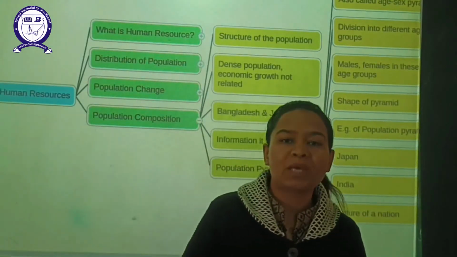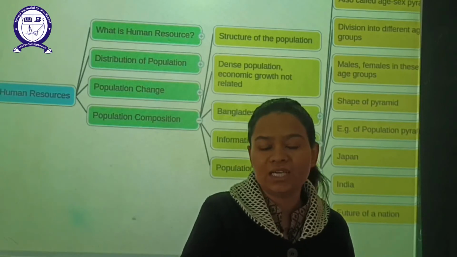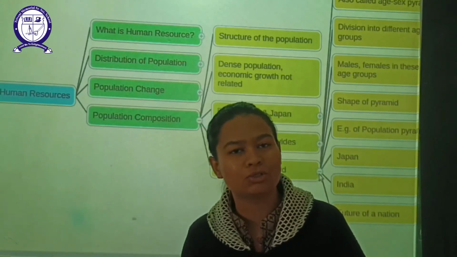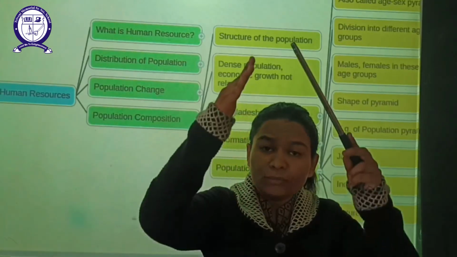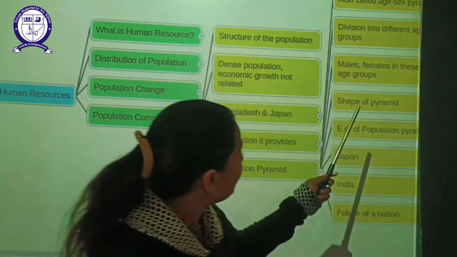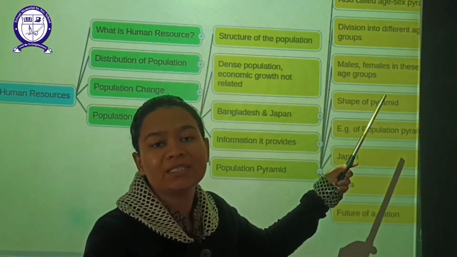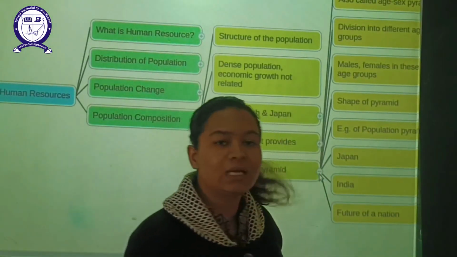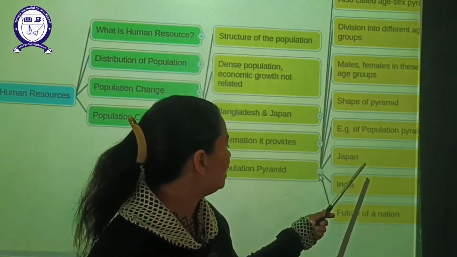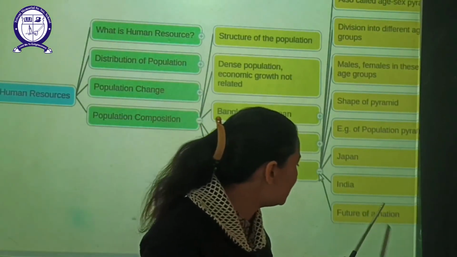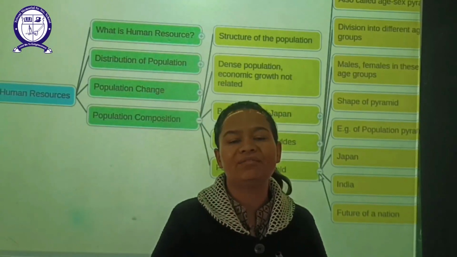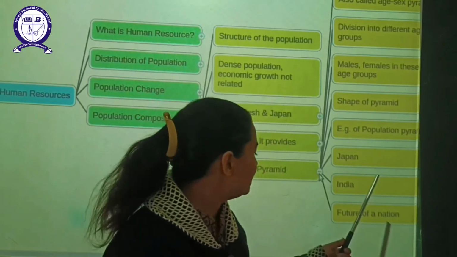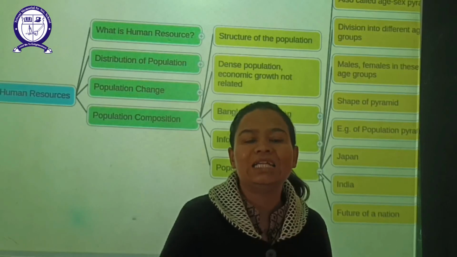There are different shapes of pyramids. Particular pyramids are broader at the base and narrower at the top. On the other hand, some pyramids are broader at the top and narrower at the base. So definitely the shape of the pyramid completely depends upon the level of population present in that particular nation. For example, if you see the population pyramid of Japan and India, you will see both have different shapes, because the number of people present in both nations is different.